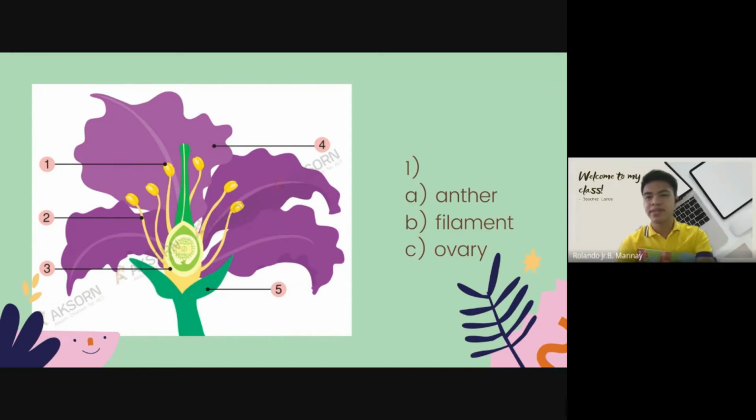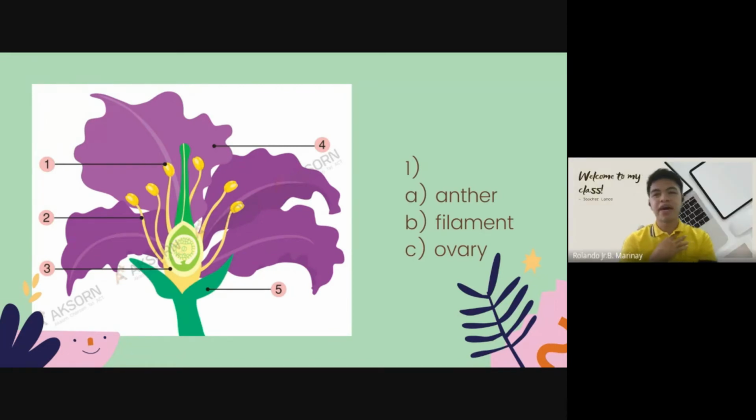Very good. I heard Boon and Rasa, it's letter A, anther. Remember, the anther is on the very top. Can you remember how it looks like? It's on the top. This is the filament and this is the anther. Remember, anther. You have to remember how it looks. I'm going to show you the picture, and then you're going to identify.